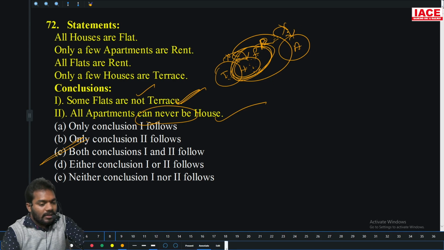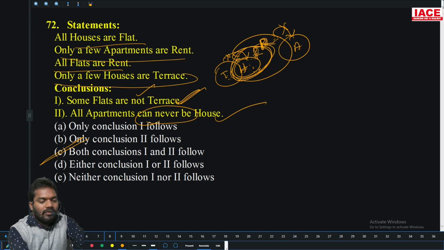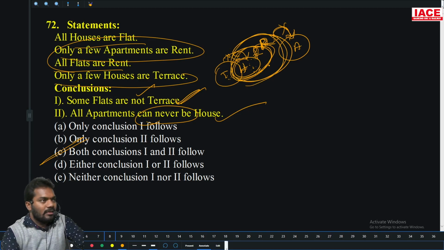All houses are flats, they are given. This is house, this is flat. Then all flat or rent is given. This is rent. Only few houses, only few apartments are rent. Some part of apartment is rent, some part of apartment is not rent. This is all the same, na, I am telling.